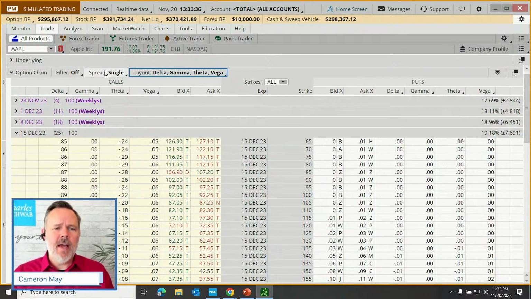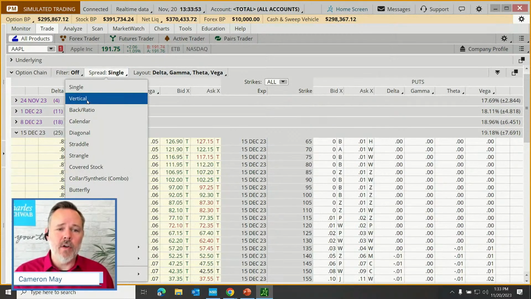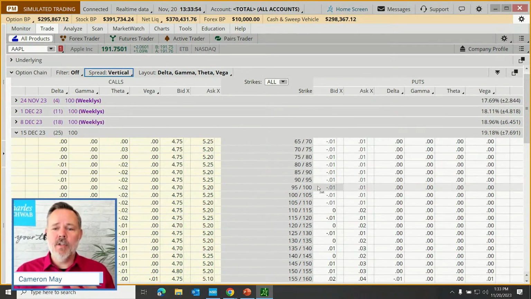Okay, but finally, we do have this spread single. For the options traders in the audience, what this is doing is it's showing us the individual strikes, the single strikes. If we have a specific strategy in mind, let's say I wanted to do a vertical spread. Well, I could come up here and change my spread to vertical. And what that's going to do is pair up the strikes. By default, it's going to pair up the strikes, one strike with the next strike.